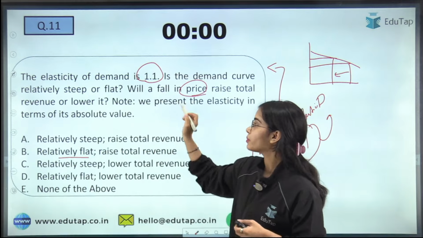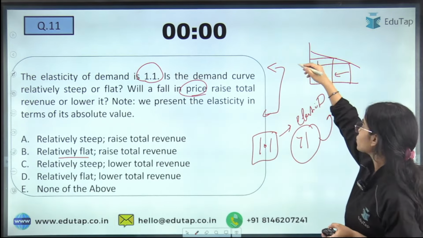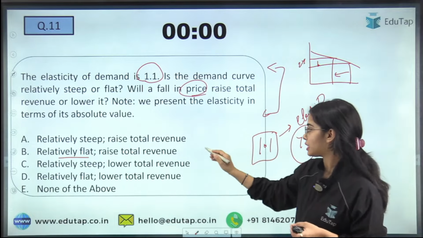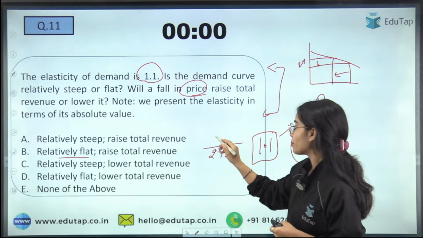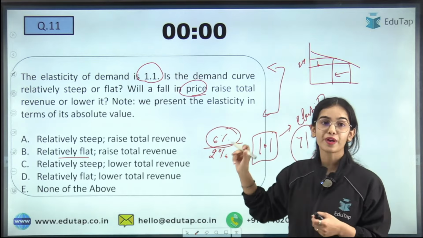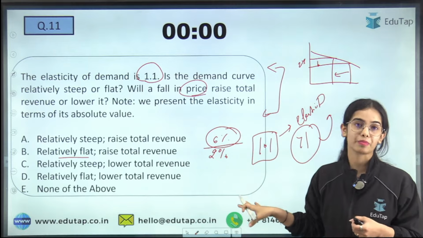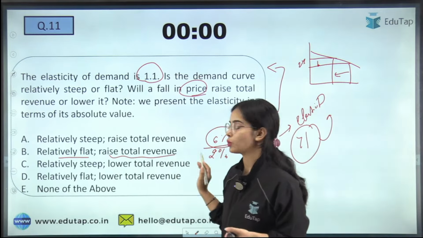And now if the price is falling by, let's say, 2%, the demand will increase. If the price is falling by 2%, the demand will increase, let's say, by 6%. So demand is increasing by way more than the decrease in price. So this will increase the total revenue.